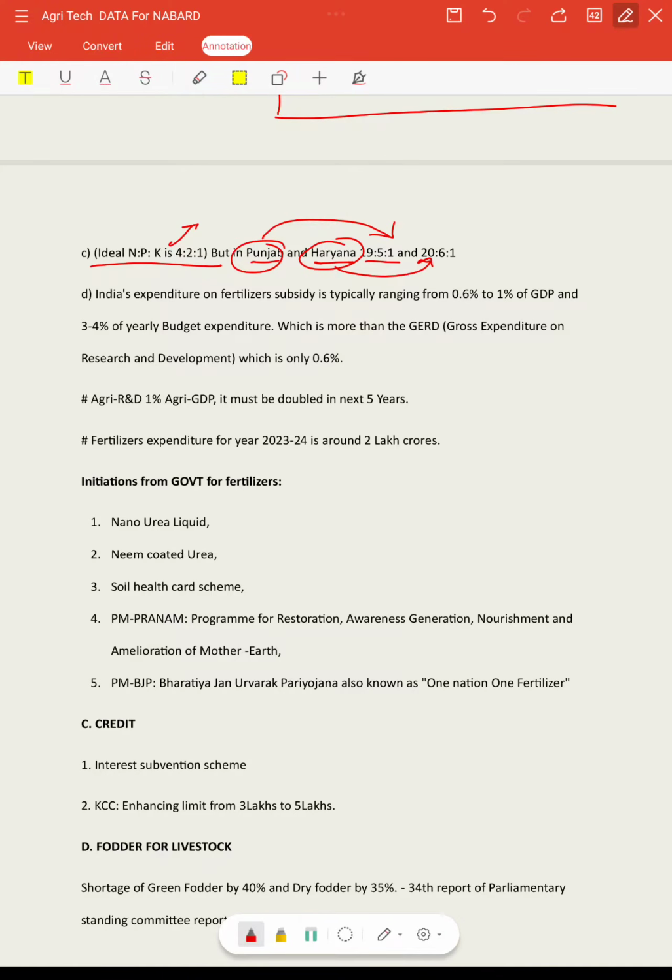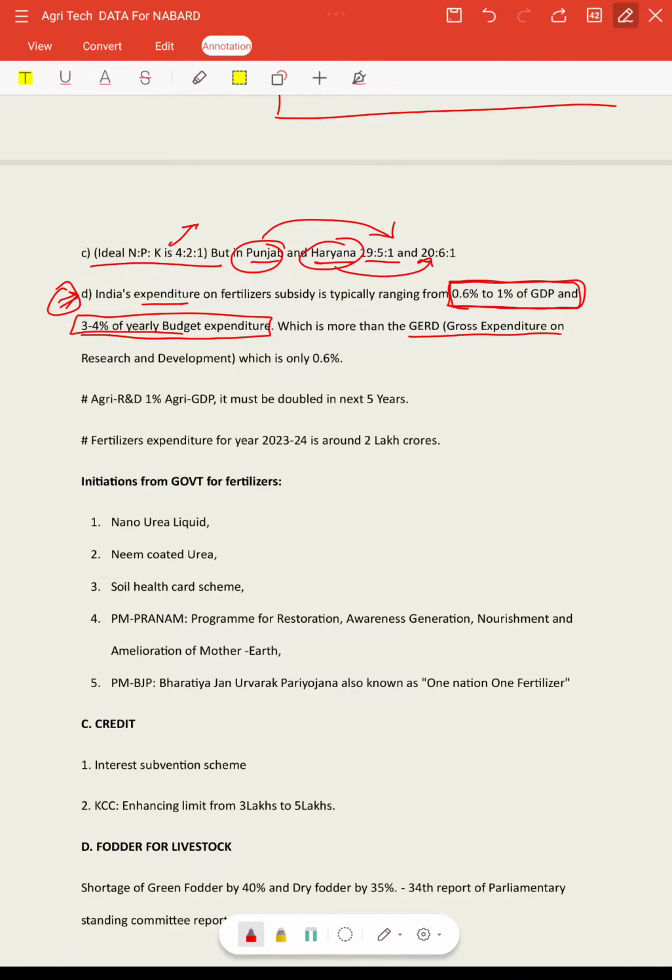Okay, and if you look at this most important point, India's expenditure on fertilizer subsidy typically ranges from 0.6 to 1% of GDP, right? So this is very, very important. About 0.6 to 1% of our entire GDP we are spending on the fertilizer subsidy alone, and yearly 3 to 4% of budget expenditure is spent on fertilizer subsidy, right? Which is more than GERD.